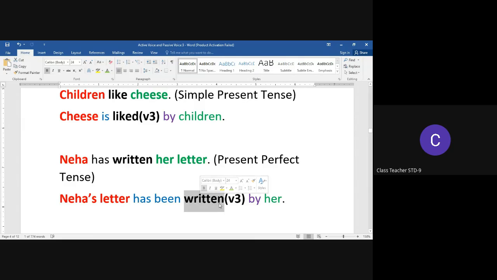The verb "written" was the main verb in the active voice sentence. And now when we transform from active voice to passive voice, the main verb has taken the V3 form. And then we introduce a preposition to indicate that "her," that is Neha, was the doer of the action. So that is why when we transform from active voice "Neha has written her letter," when it changes to passive voice, we have "Neha's letter has been written by her."